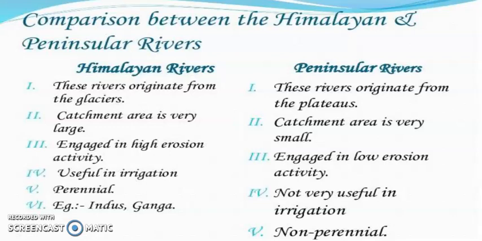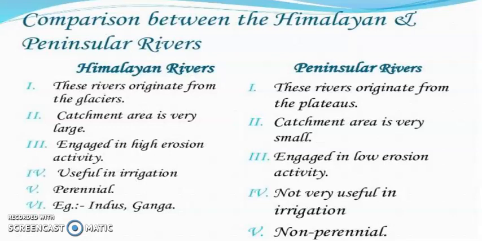Himalayan rivers are good for irrigation because these rivers have water throughout the year. That's why we get water for our agricultural land all the time from these rivers. But the peninsular rivers do not always have water, so they are not very useful for irrigation.